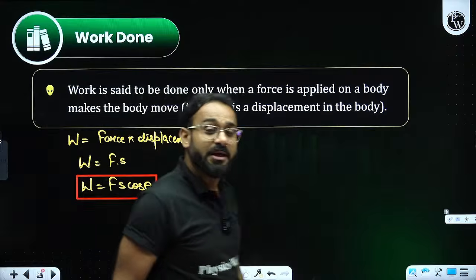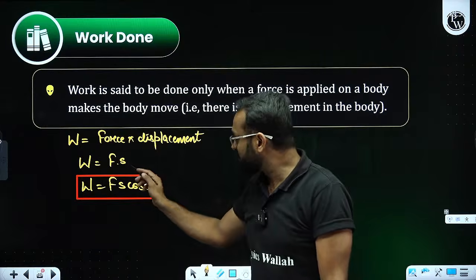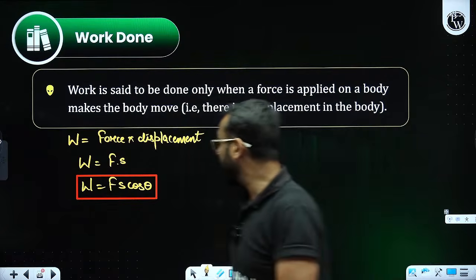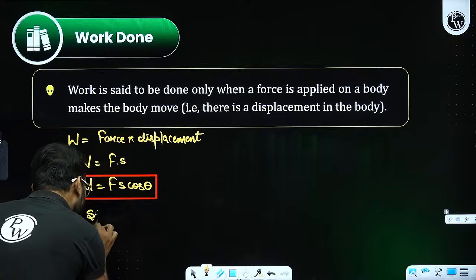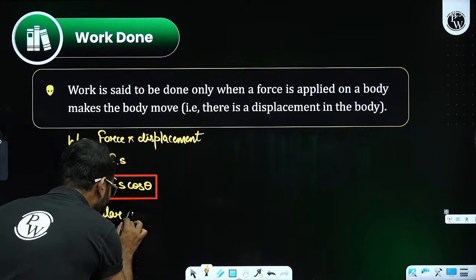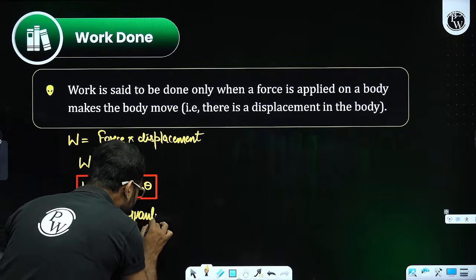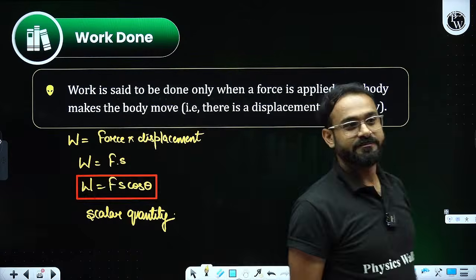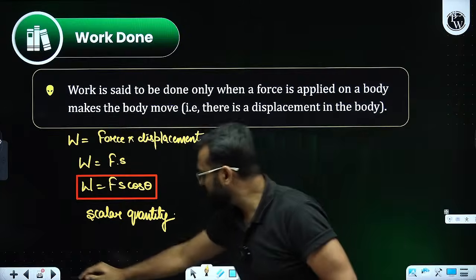Why Fs cos theta? Bacha, the reason is because it is a dot product of two vector quantities, and that is going to be a scalar quantity. This is what work done is. Clear? Okay, sir. No problem.